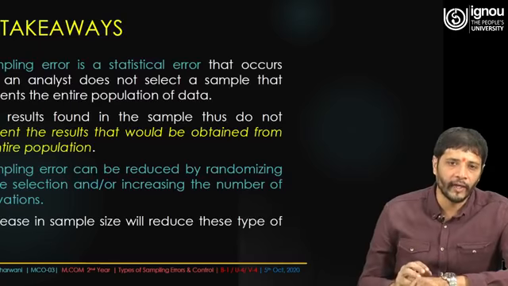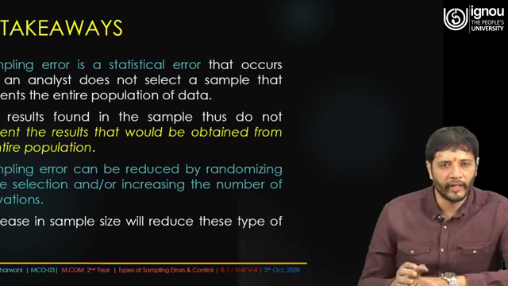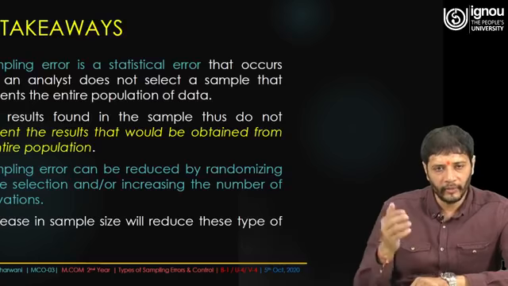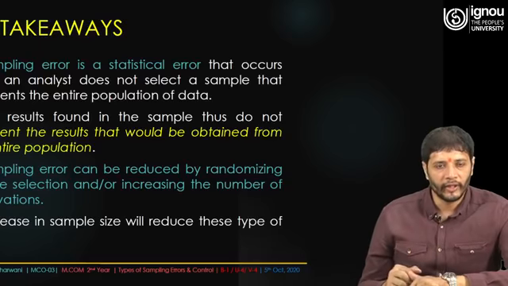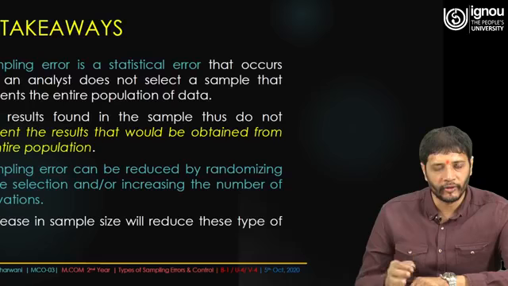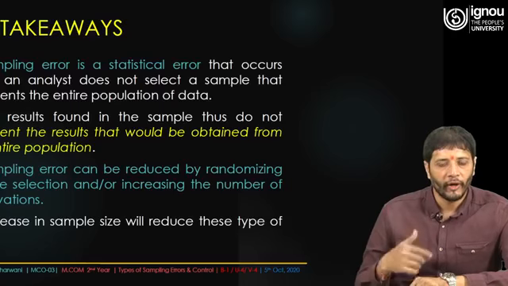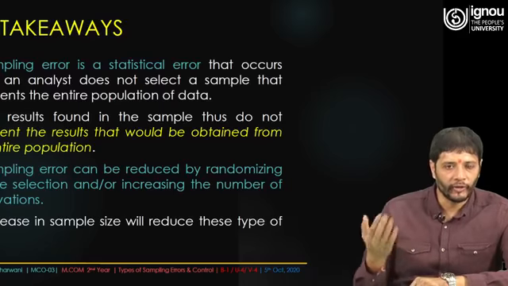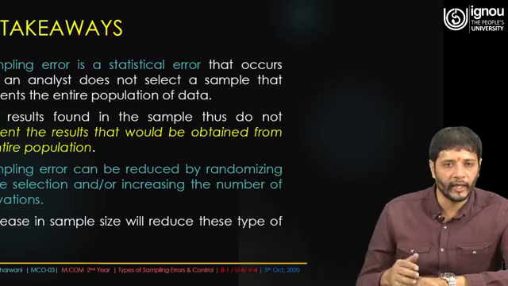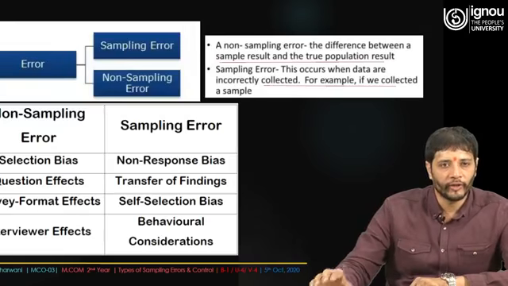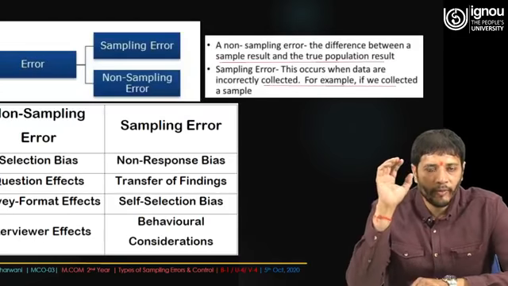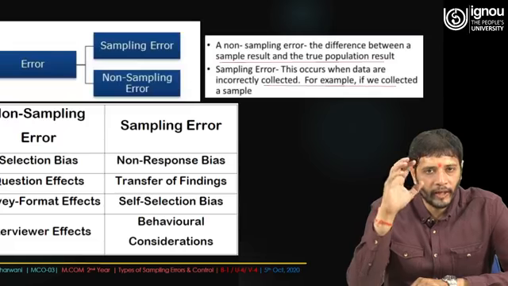So an increase in sample size will reduce these types of errors. That is very true, and in coming slides we will see how increasing the sample size helps, but there are certain constraints also. If you always increase the sample size, what will happen? The cost is going to increase and the time factor is going to be enhanced. So somewhere the issue is there. Anyway, if you talk about error, it bifurcates into sampling errors and non-sampling errors.